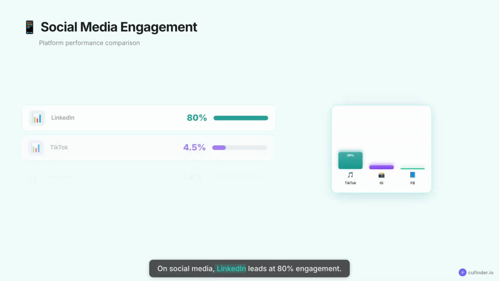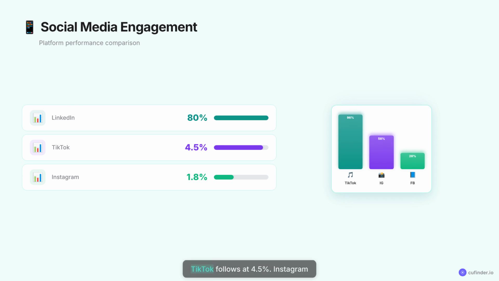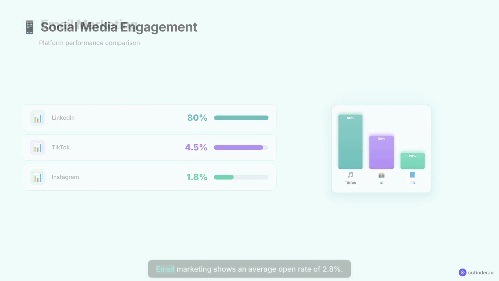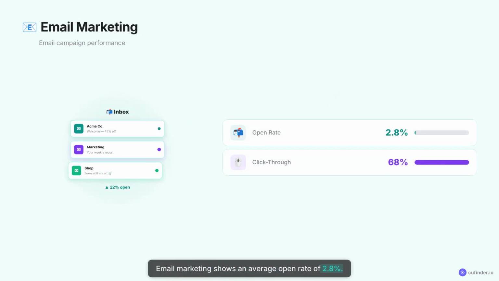On social media, LinkedIn leads at 80% engagement. TikTok follows at 4.5%. Instagram is at 1.8%. Email marketing shows an average open rate of 2.8%. Click-through rate is 68%.